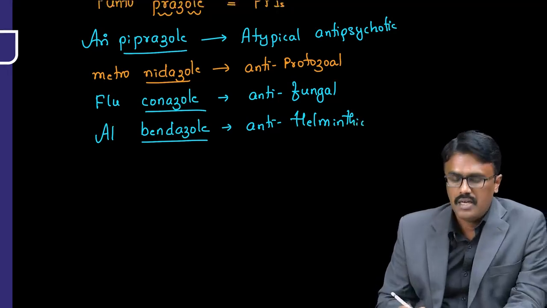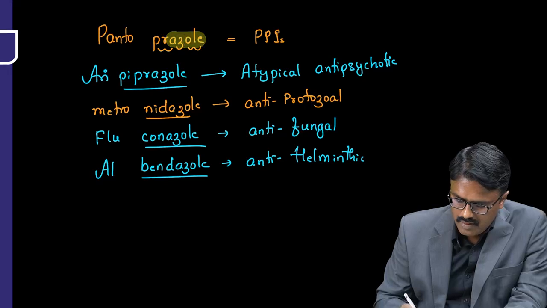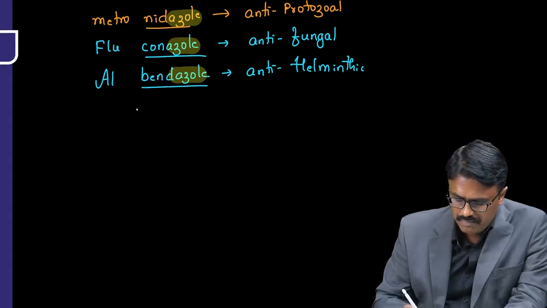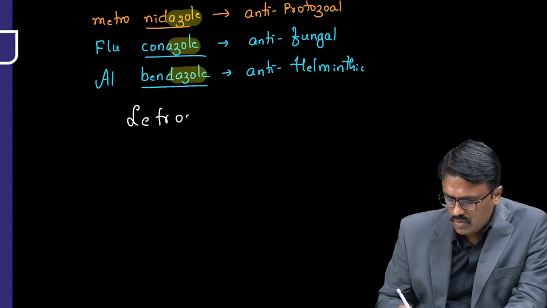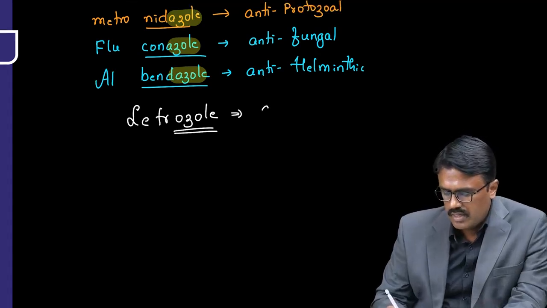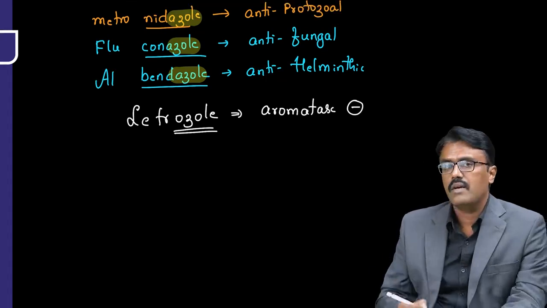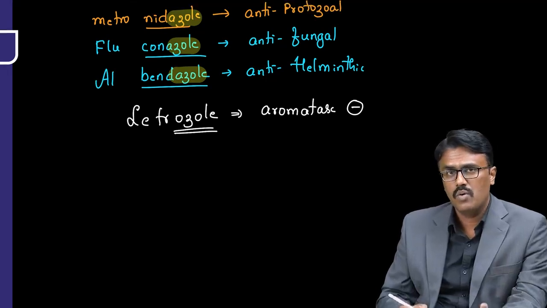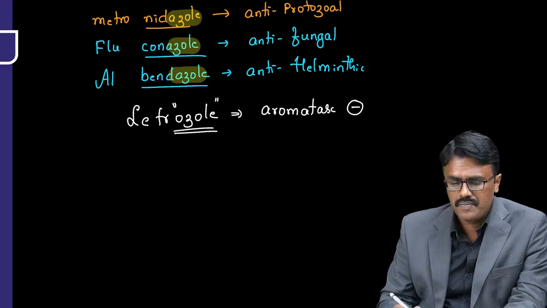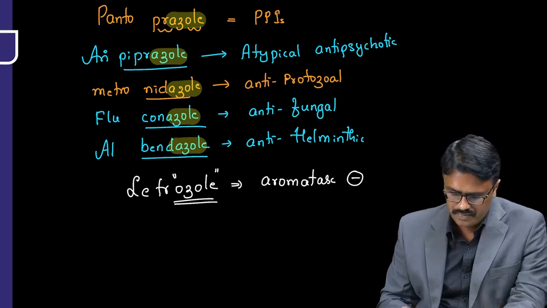Then another drug which does not end with azole. Remember all these drugs I have taught you all have azole, and I told you how to differentiate them. But there is one more drug, and the name is letrozole. It ends with not azole, it ends with ozole, and it is an aromatase inhibitor. So we have other drugs like anastrozole, fadrozole, vorozole. They end with ozoles, right? And they are used in breast cancer. So this is how you have to differentiate the drugs ending with azole or ozoles.